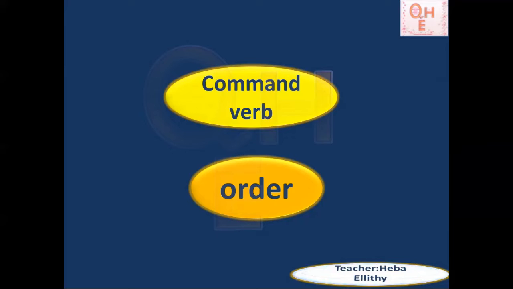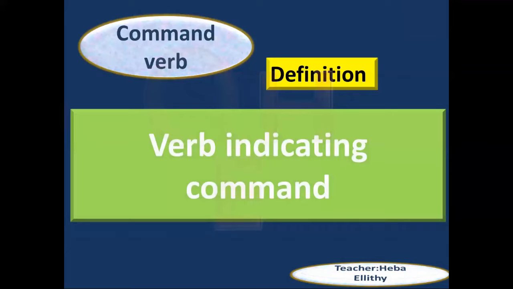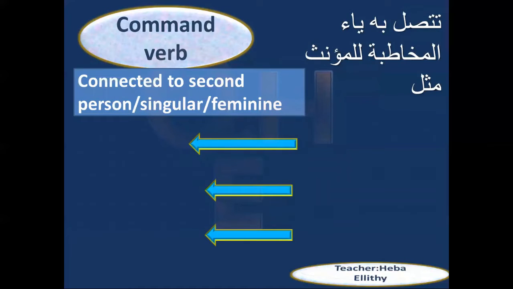Okay, let's go together and see what signs or clues I can use to know this kind of verb without understanding any Arabic at all. The definition of the command verb is a verb indicating a command. First clue here: it can connect to the second person singular feminine.